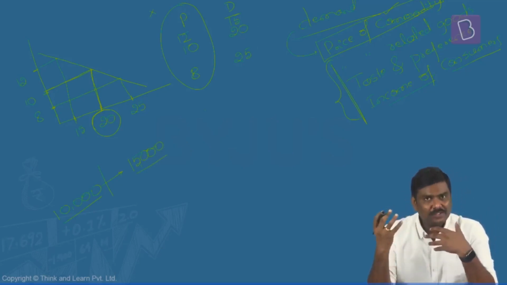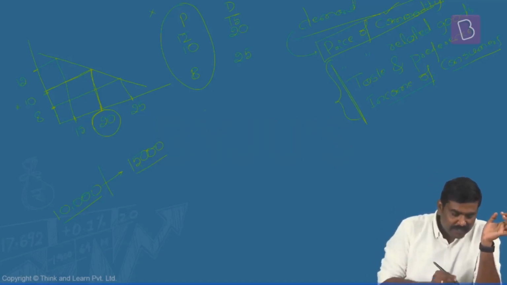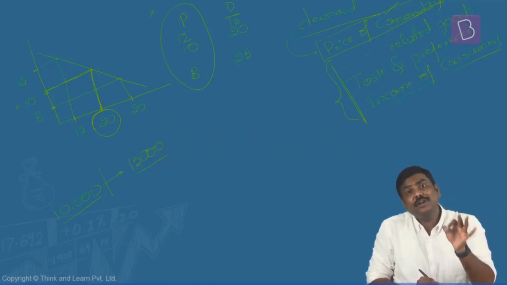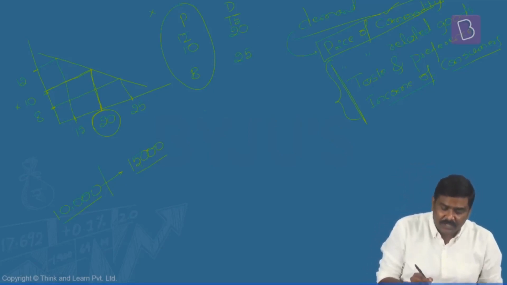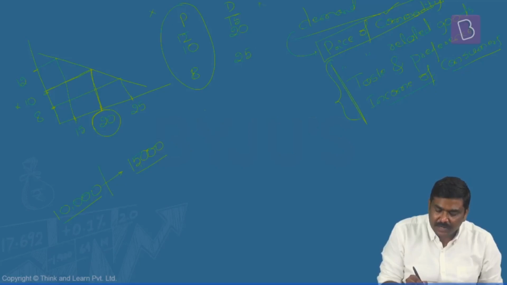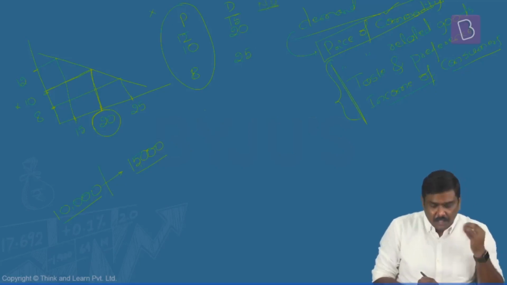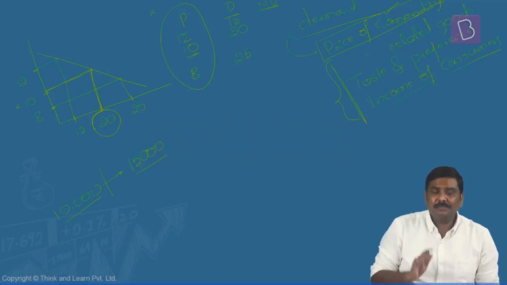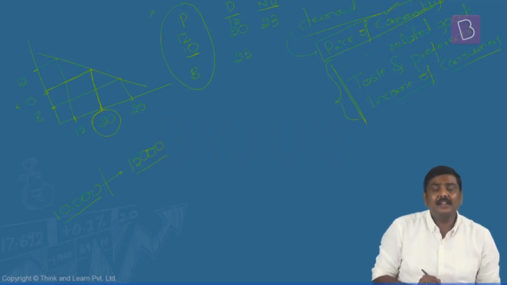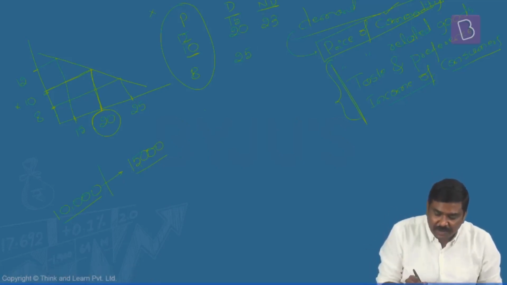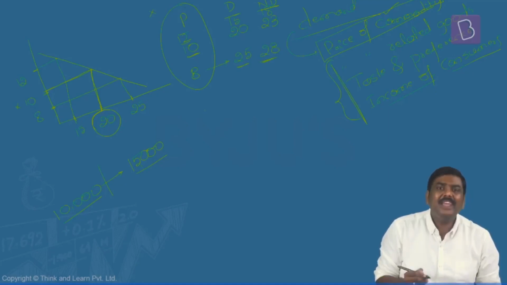And when the demand changes, the price of the commodity doesn't change, but the demand for the commodity will keep on changing. At 10 rupees, rather than purchasing 20 units, now have a look at this particular new demand. I'll write a short form here, ND, new demand. At 10 rupees, rather than purchasing 20 units, now he might simply demand, let's say, 23 units. At 12 rupees, rather than consuming 15 units, now he might demand 18 units. At 8 rupees, rather than consuming 25 units, he might simply demand 28 units.